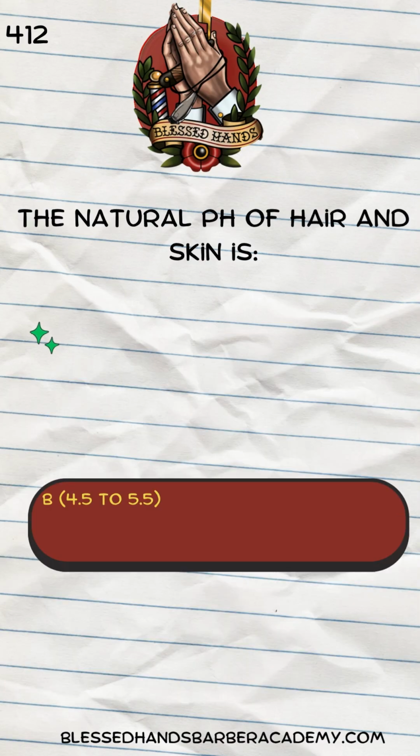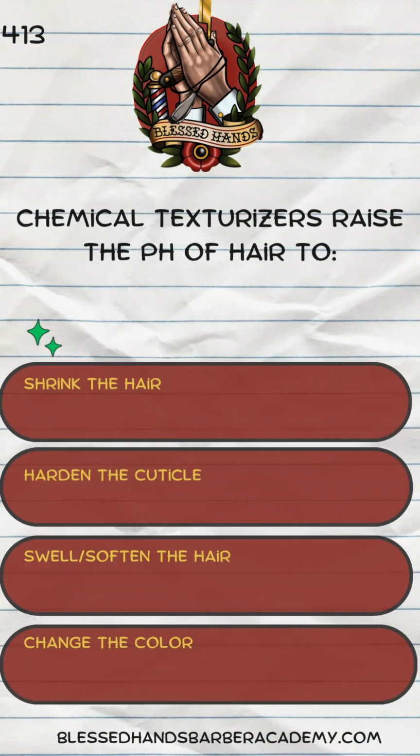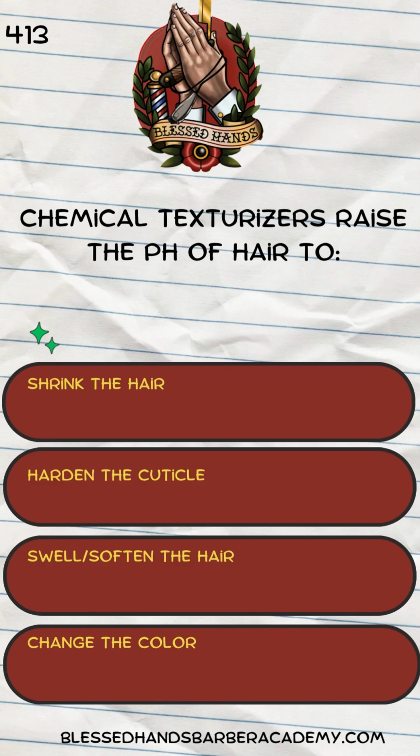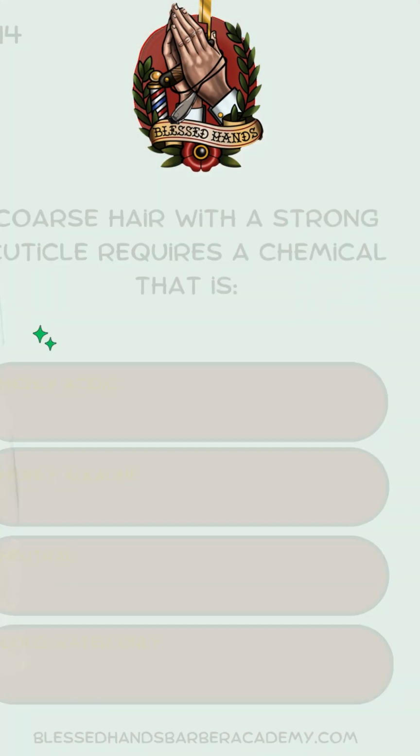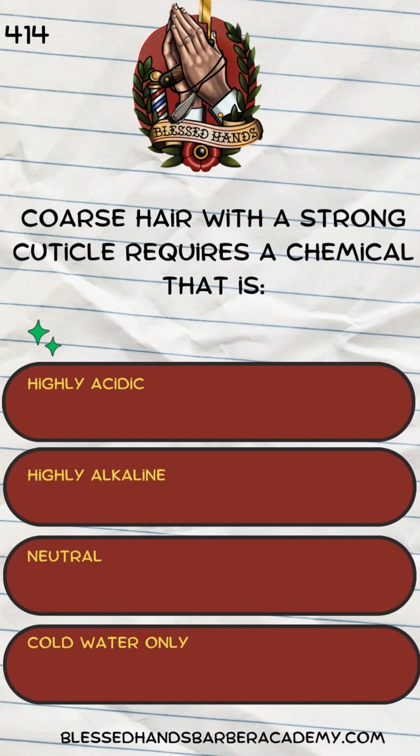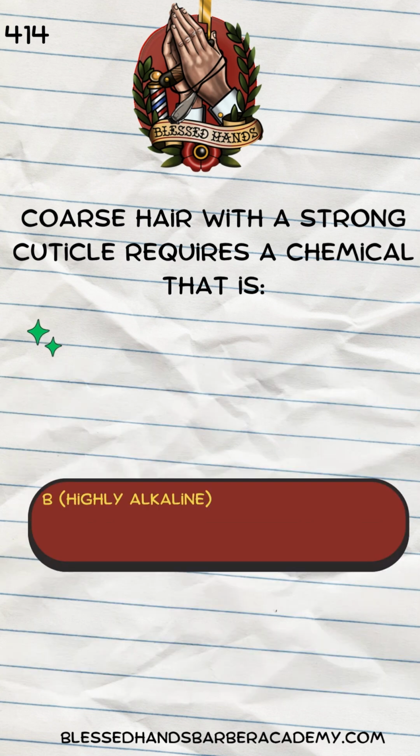B. 4.5 to 5.5. Chemical texturizers raise the pH of hair to shrink the hair, harden the cuticle, swell/soften the hair, change the color. C. Swell/soften the hair. Coarse hair with a strong cuticle requires a chemical that is highly acidic, highly alkaline, neutral, cold water only. B. Highly alkaline.